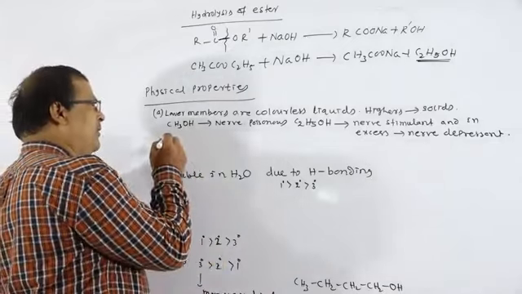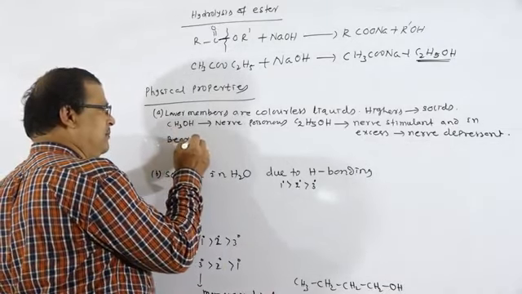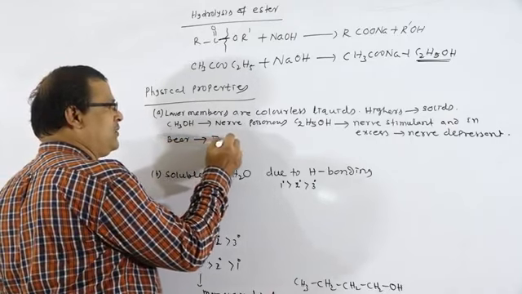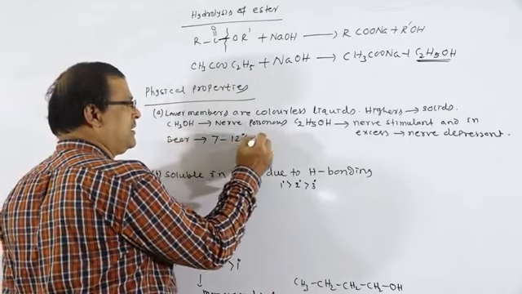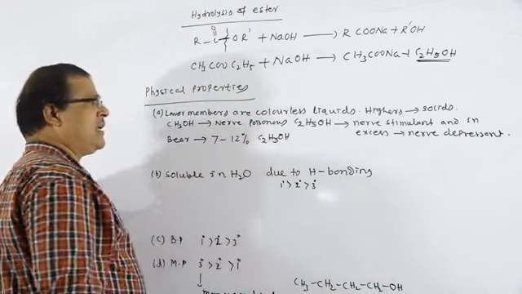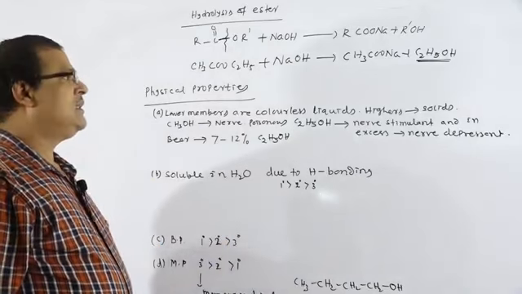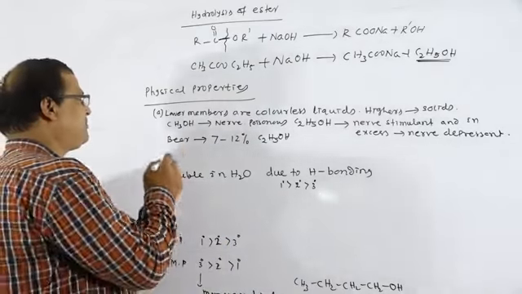For example, beer contains 7 to 12% C2H5OH, ethyl alcohol.